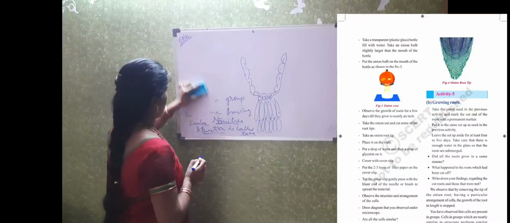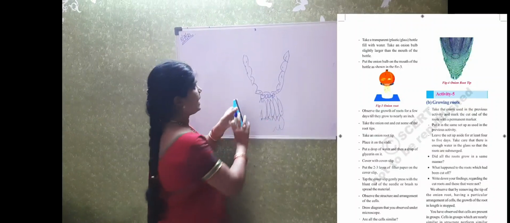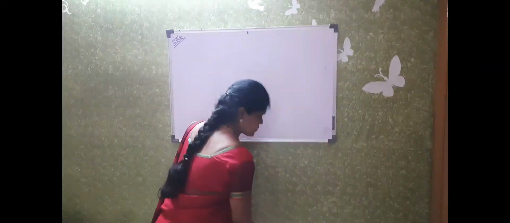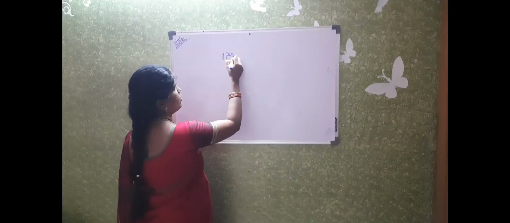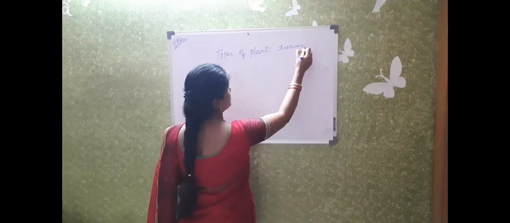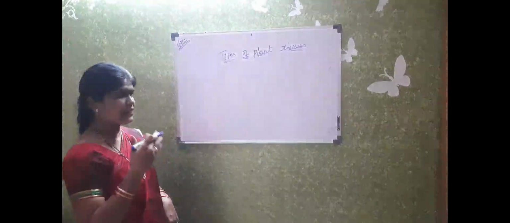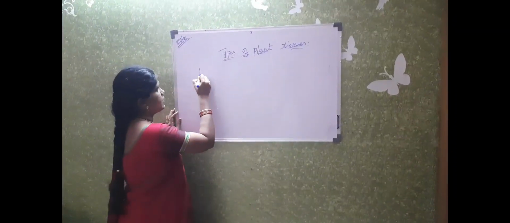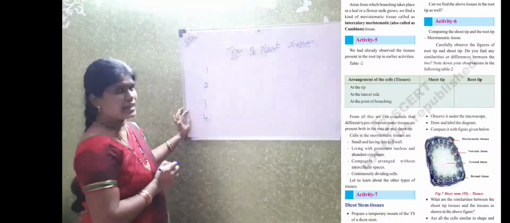So now we are going to learn about different types of plant tissues. In plants there are different groups of cells performing different functions. In that we have 4 different types of plant tissues.